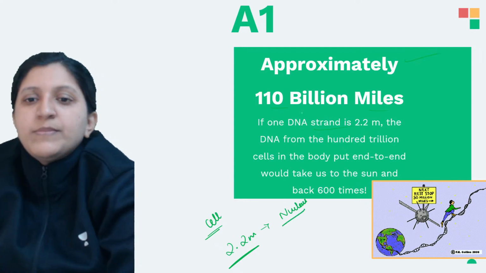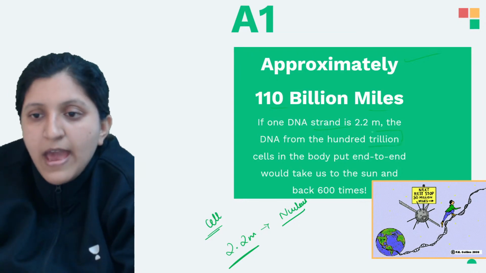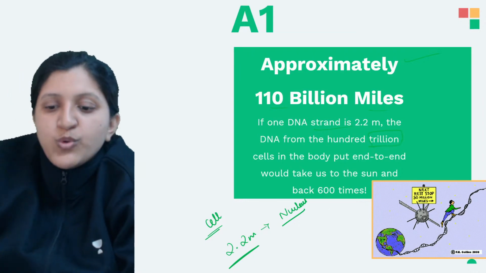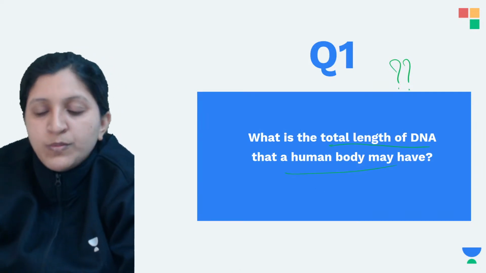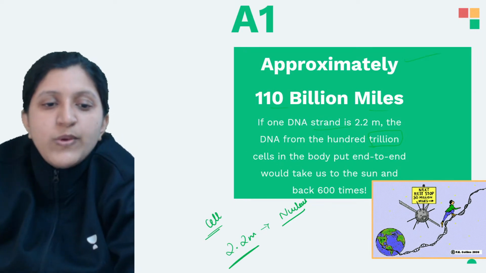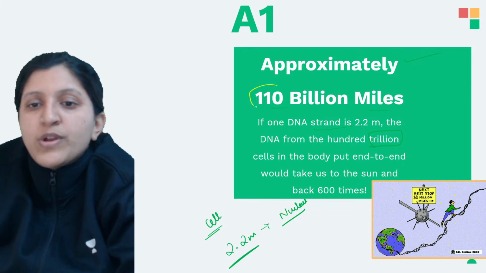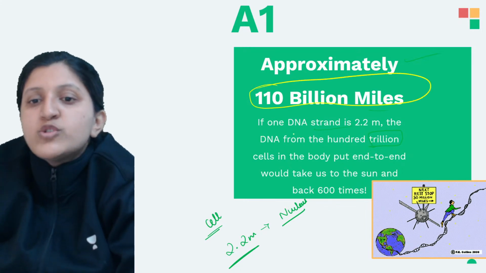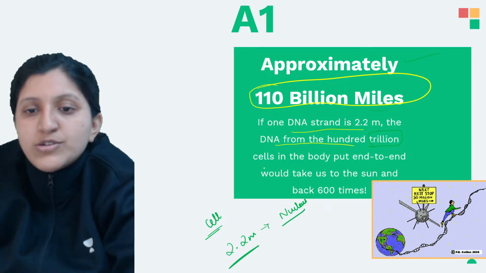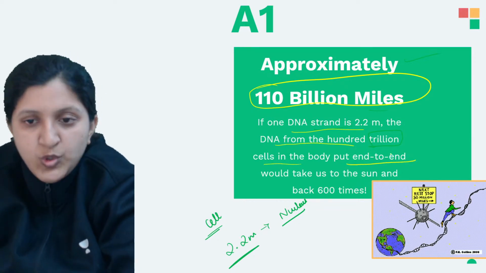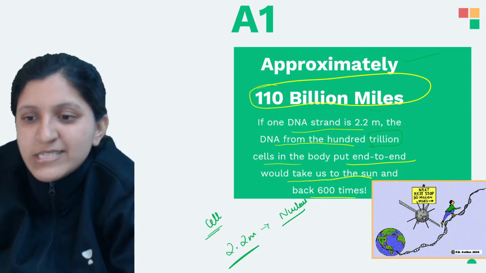Now we have trillions of cells, and the question is what is the total length of DNA in a human body. Since we have trillions of cells together, it is about 110 billion miles. If one strand is about 2.2 meters, the DNA from the 100 trillion cells in the body put end to end would take us to the sun and back about 600 times.